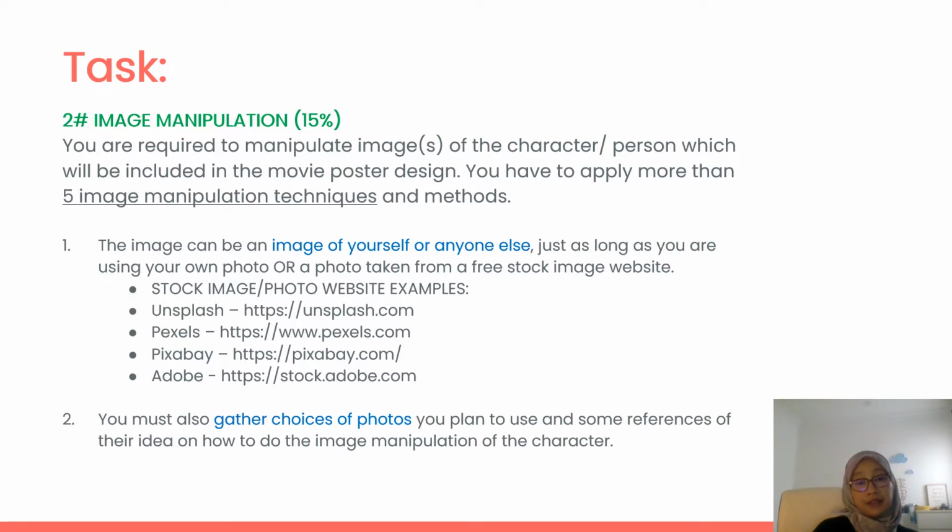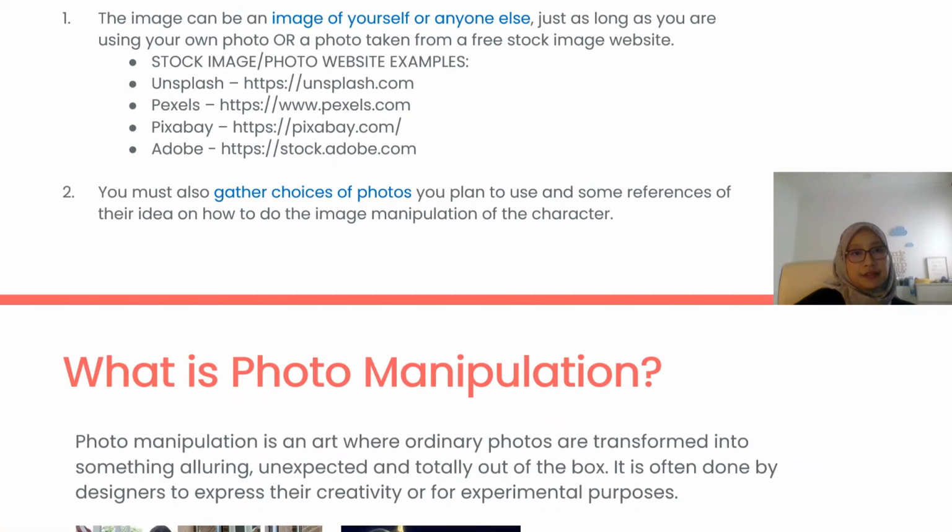After that, you must gather choices of photos that you plan to choose, and some reference of the idea on how you want to do your image manipulation of your character in your movie poster design. So basically you have to pick the main subject, the main photo for your movie poster design, and then maybe about 7 to 8 photos that you are going to compose in your movie poster design. Okay, so moving to the next slide.